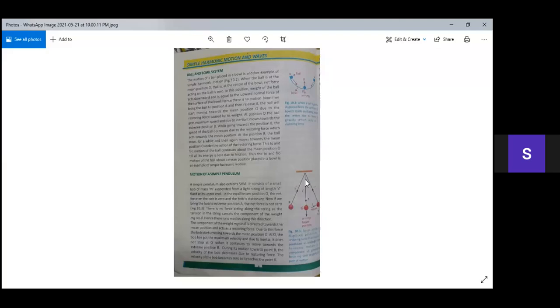Means when the bob is moving from position A towards the position O, it will gain maximum speed.